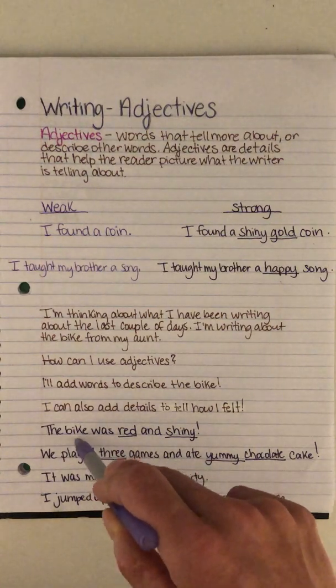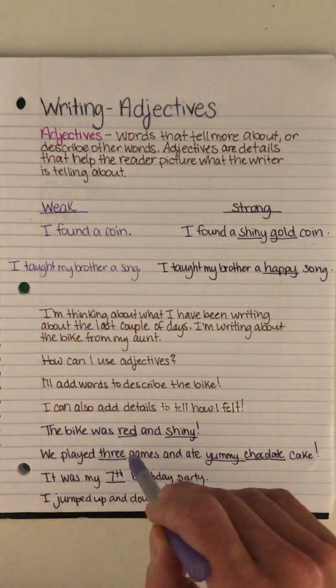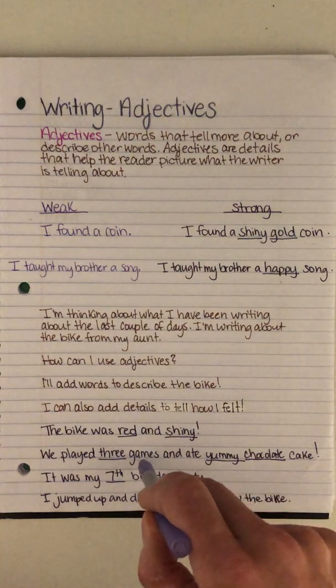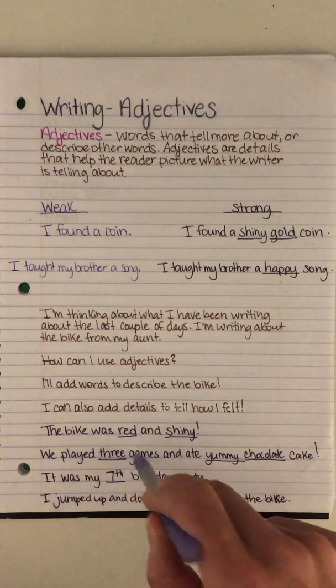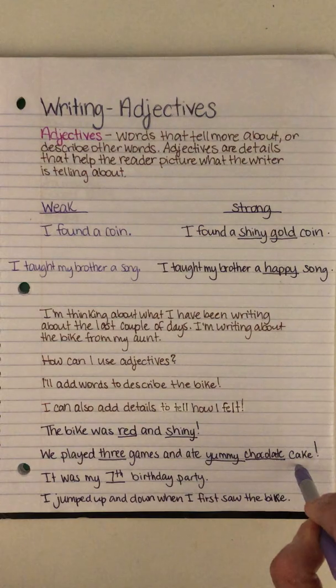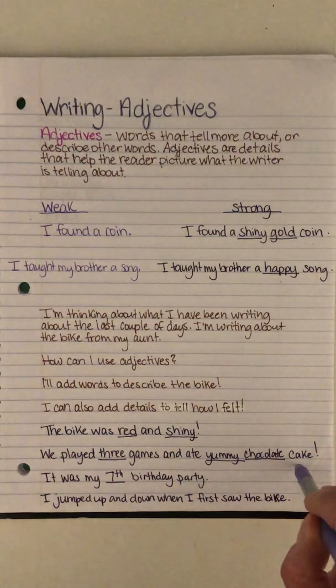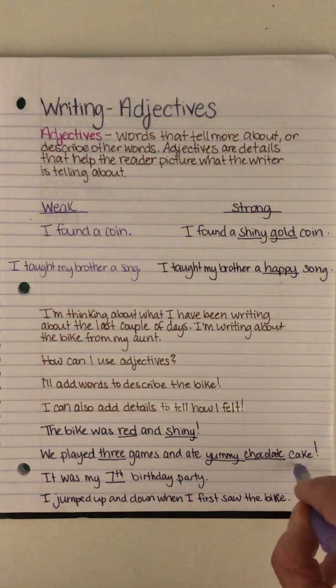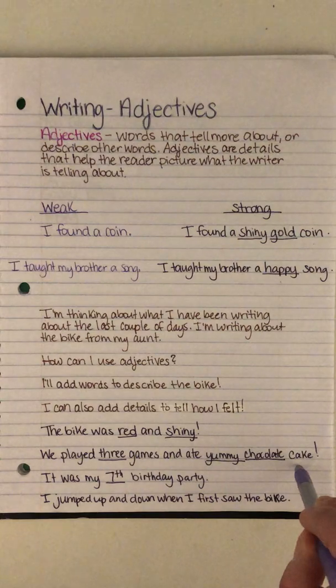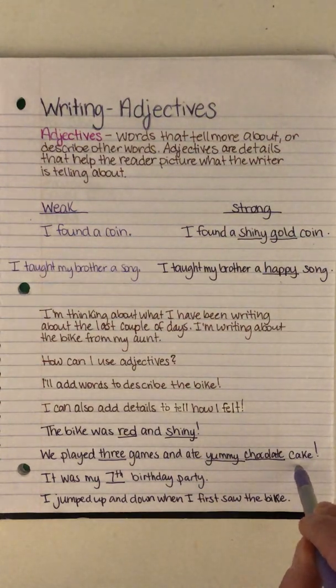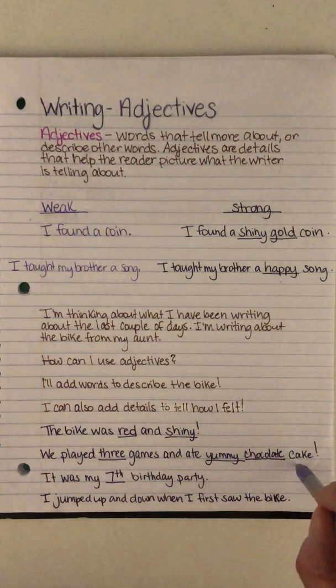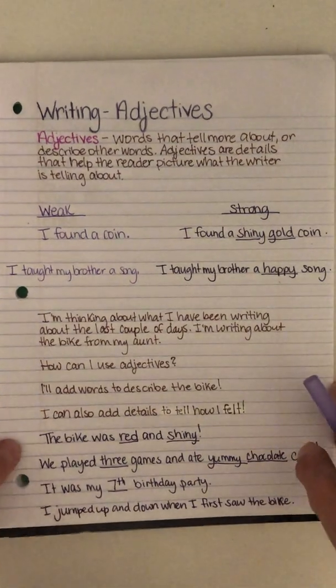What color was it? Or games. Well, what games did you play, or how many did you play? Or if you ate cake. If you went somewhere, where did you go? How did you feel? What did you do? Think about your senses. You're telling more about something. I'm going to show you, as I turn my little page over.